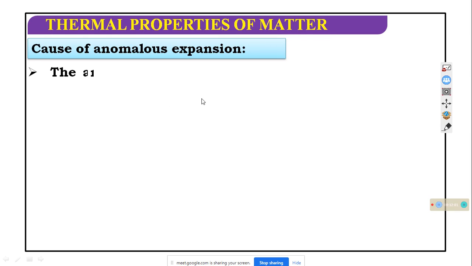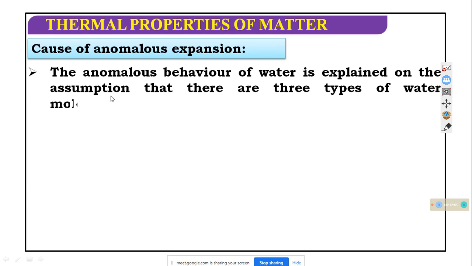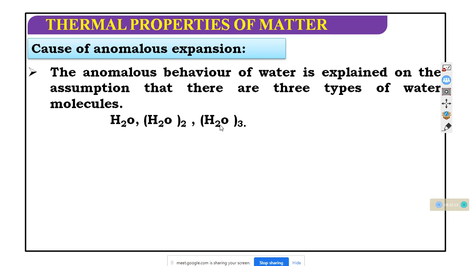Causes of anomalous expansion. The anomalous behavior of water is explained on the assumption that there are 3 types of water molecules: H2O, (H2O)2, and (H2O)3.